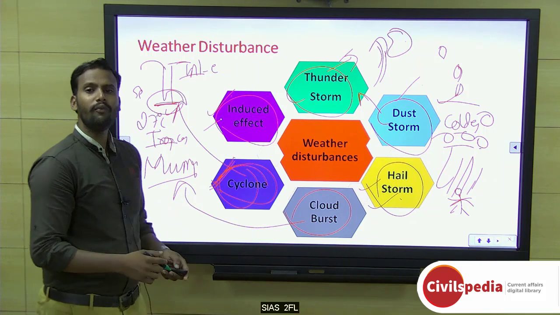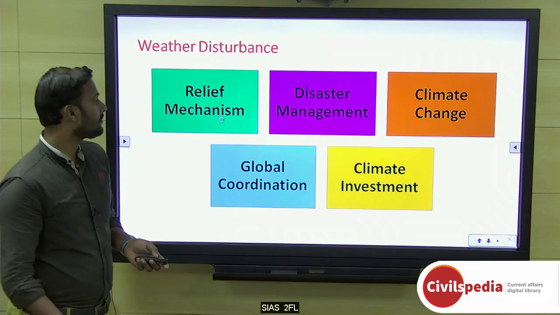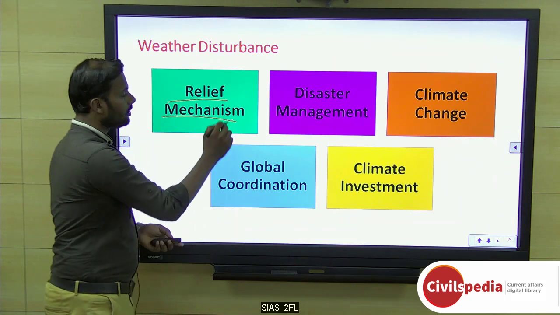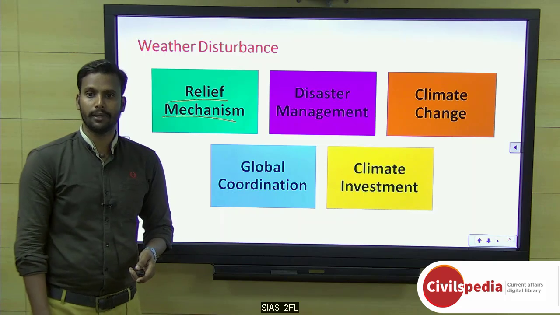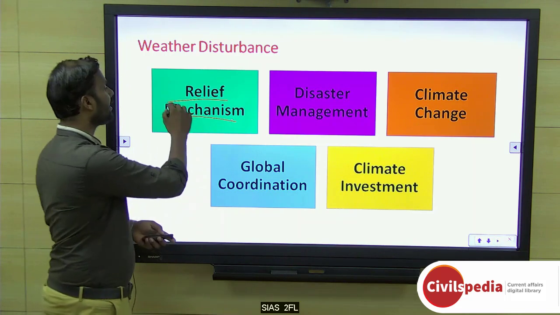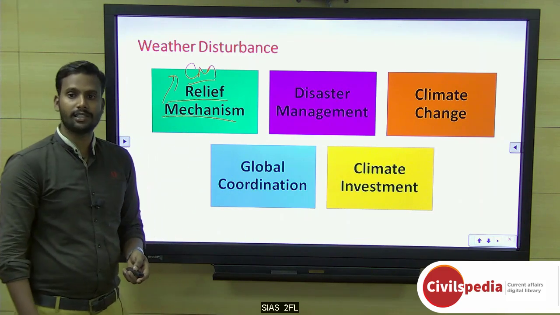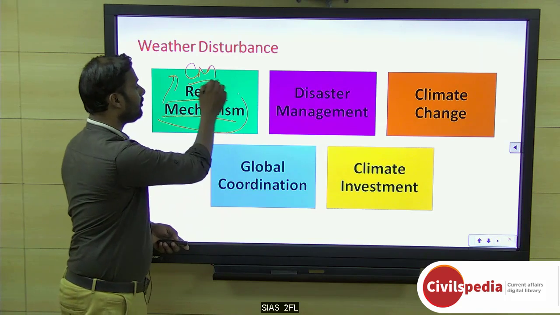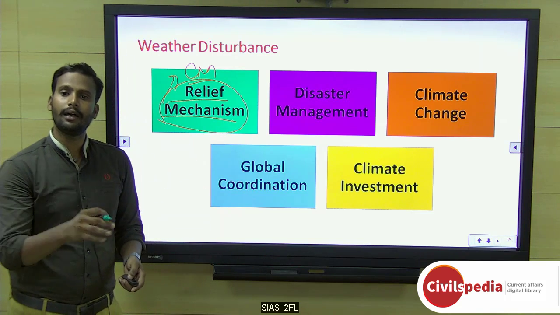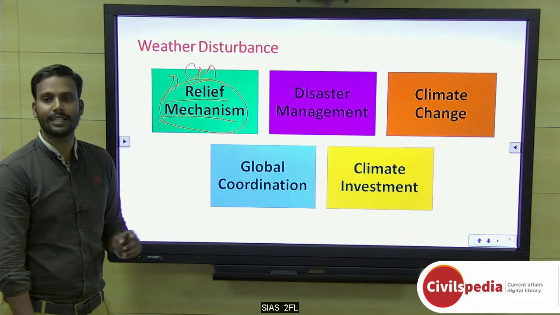Okay, so how can we manage it, or what are we actually doing? That we can see in the relief mechanism. Yes, you would have seen news that the Prime Minister gave funds. Okay, the Prime Minister's fund for the disaster would have been released. Even sometimes the CM will have the same kind of fund. We do have a contingency fund. So these funds are a relief mechanism. Immediately they will give some extra share. They will give some money to the people who are the victims of this overall weather disturbance.